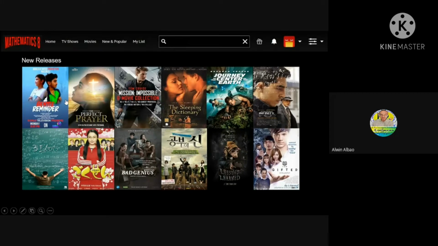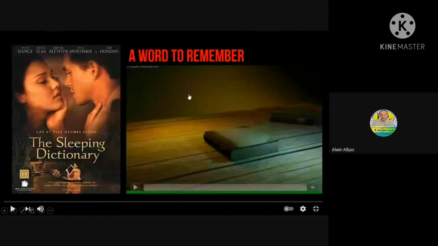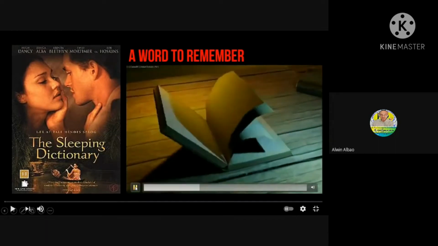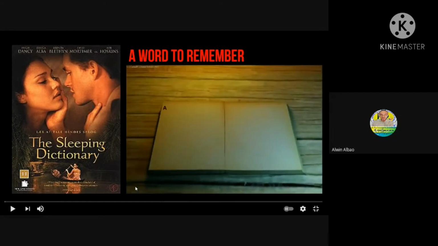So now, let's move to a movie, The Sleeping Dictionary. In this presentation, you will be given a word to remember so that you will be familiarized with words related to our lesson today. A word to remember, angle bisector, is a line segment or ray that bisects the angle into two congruent angles.